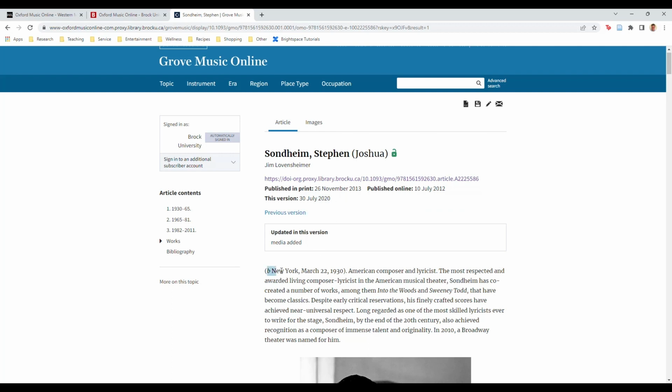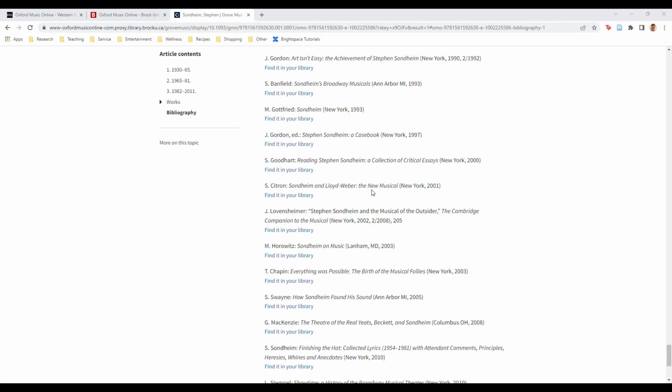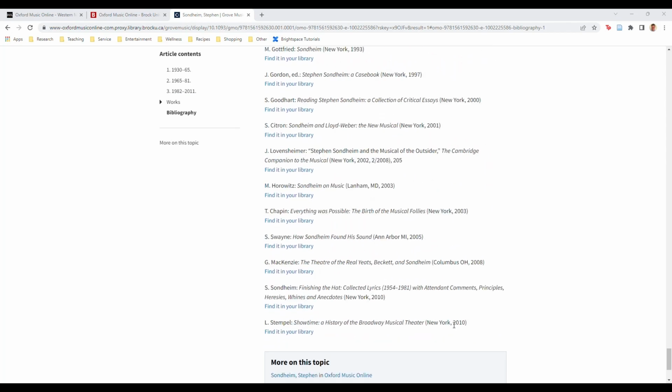That explains why the article does not give Sondheim's death date of November 26, 2021. It's not clear whether the update in 2020 included an updated bibliography. Returning to the bibliography, the most recent item appears to be from 2010. Obviously, the bibliography was not updated in 2020.